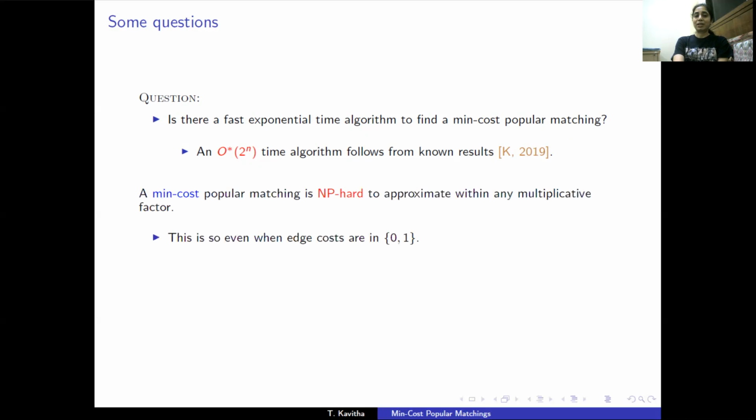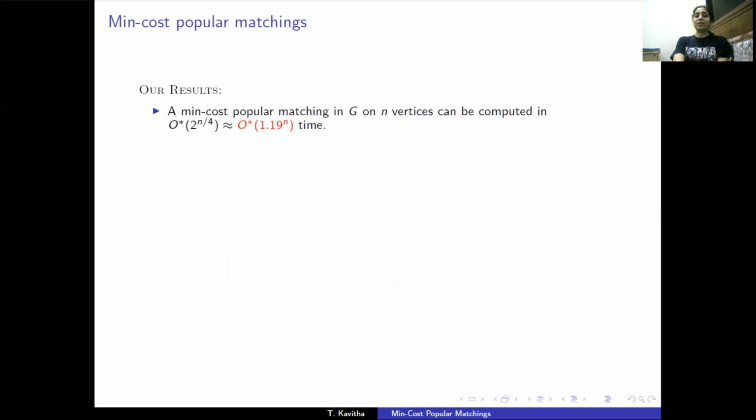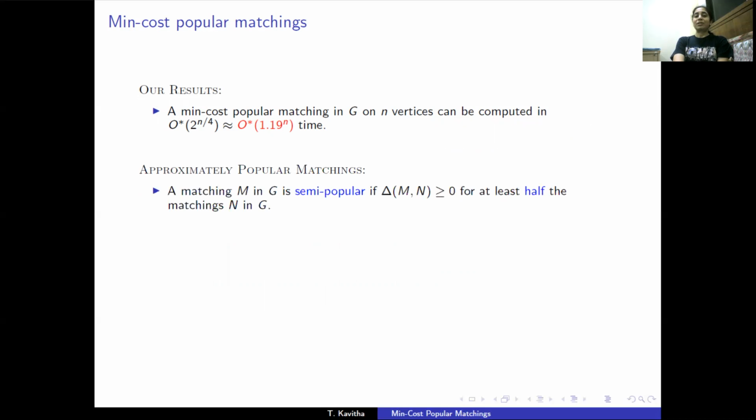A min-cost popular matching is also NP-hard to approximate within any multiplicative factor, and this is the case even when edge costs are restricted to be either 0 or 1. So let's ask the question, can we come up with a natural notion of approximate popularity such that we can efficiently find a low cost, approximately popular matching? Our results are as follows. We show a min-cost popular matching can be computed in O star 2 to the n over 4 time. We introduce a notion of approximate popularity called semi-popularity.